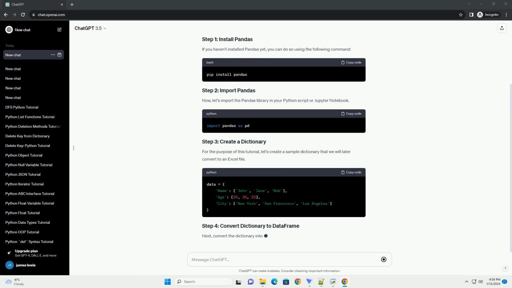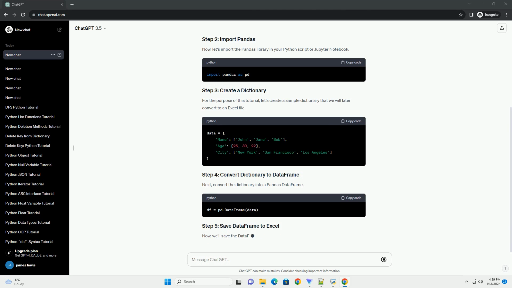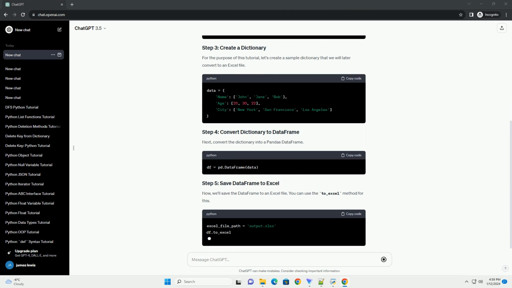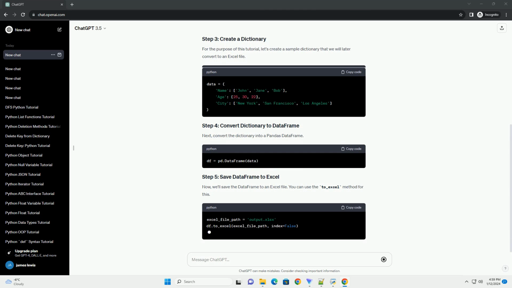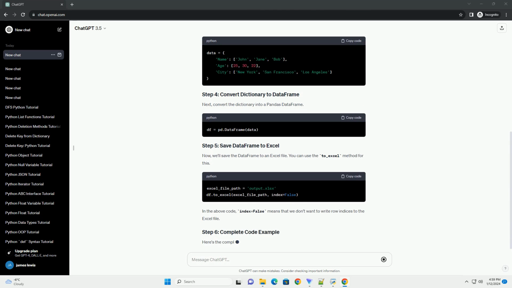For the purpose of this tutorial, let's create a sample dictionary that we will later convert to an Excel file. Next, convert the dictionary into a Pandas DataFrame. Now, we'll save the DataFrame to an Excel file. You can use the to_excel method for this.